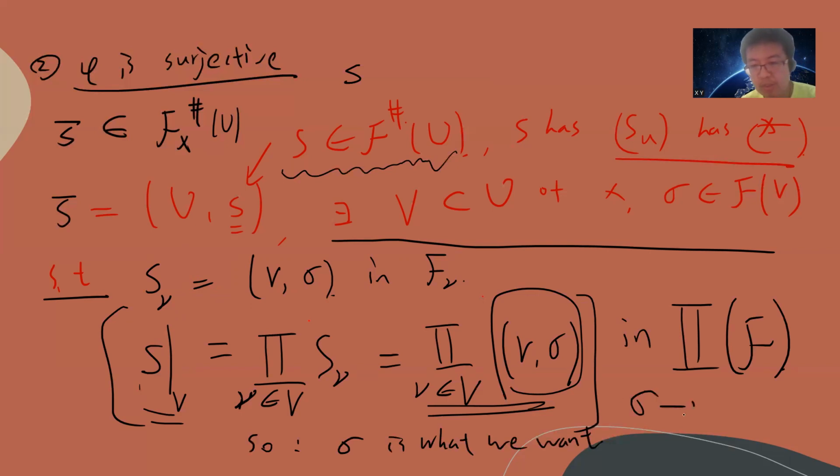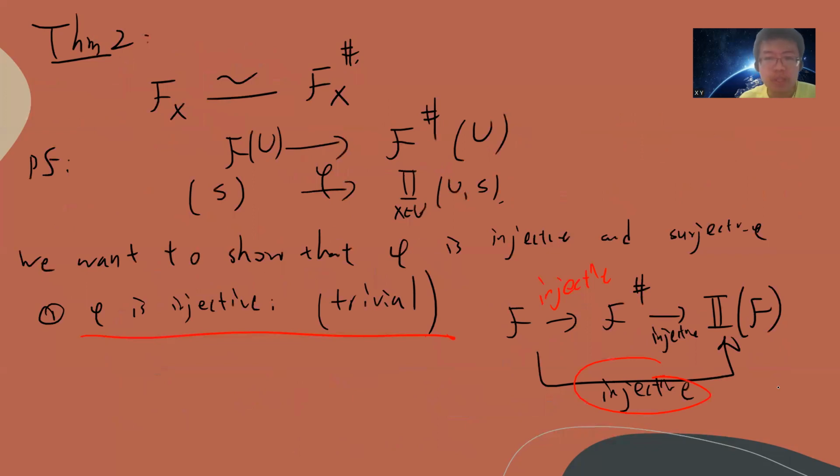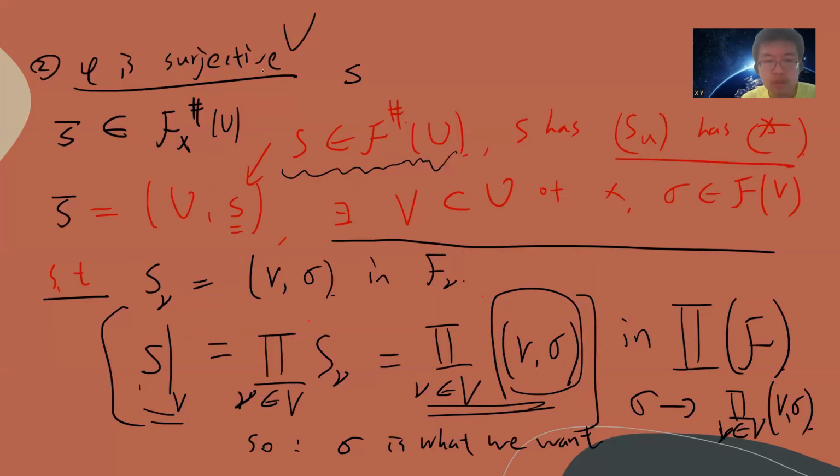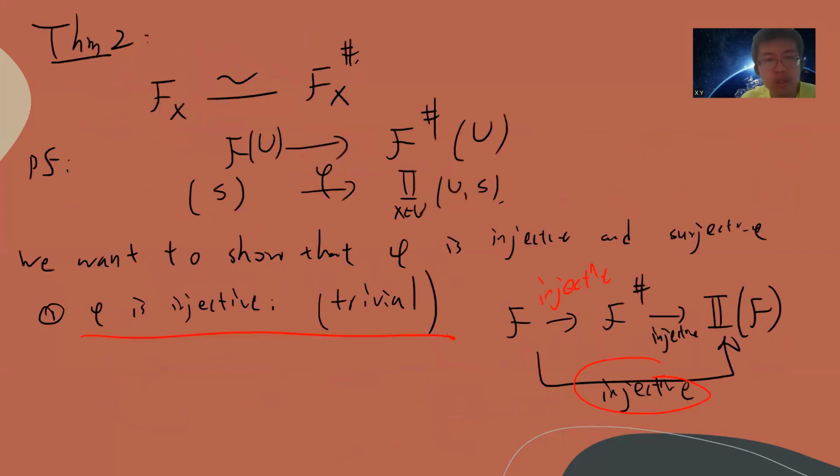Okay, since sigma maps into the new one, it belongs to V sigma. So phi is surjective. Phi is surjective. You can just write down the definition and try to prove it by yourself. It's not difficult.